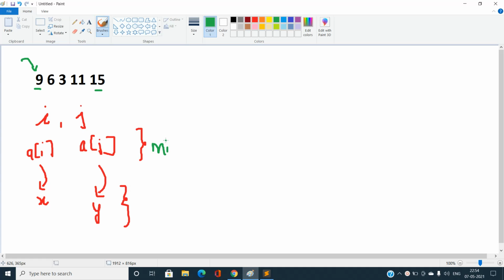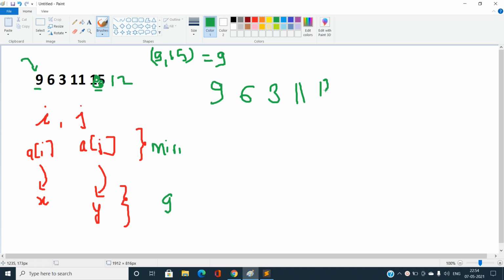You can easily see my current minimum of 9 and 15 will come out to be 9. So I'm going to change 9 and 15 such that after this change my minimum will always remain 9. Let us try to change 15 to 12, so my array would become 9, 6, 3, 11, and 12.